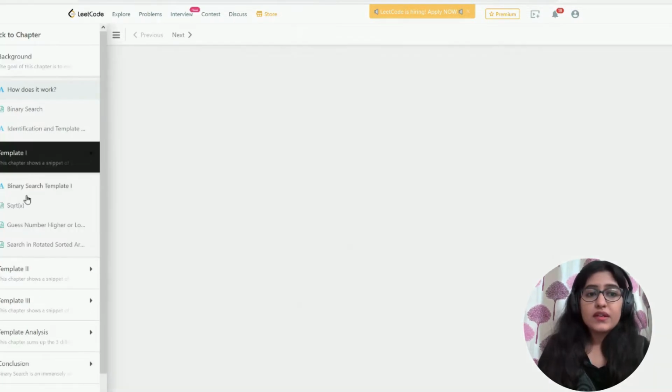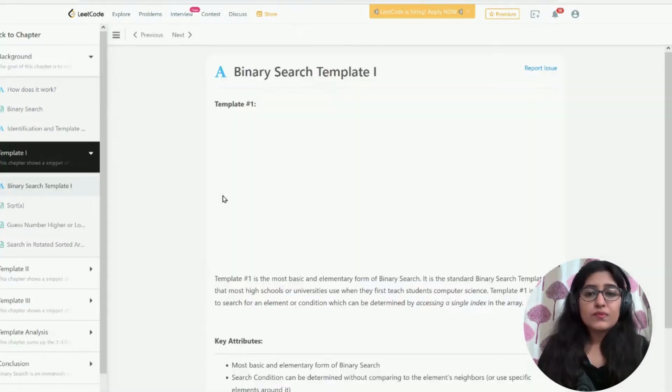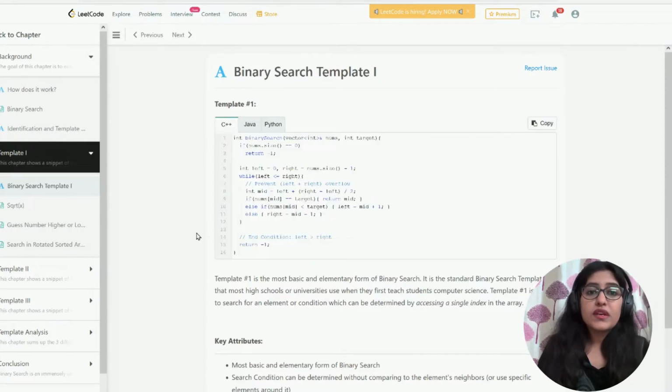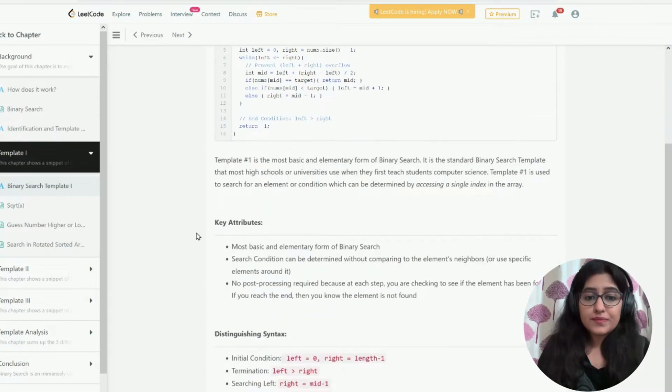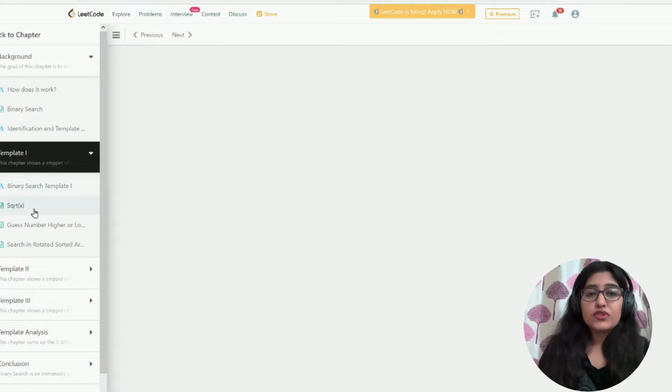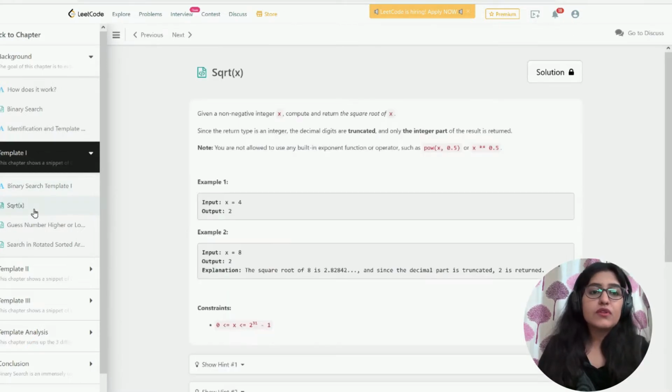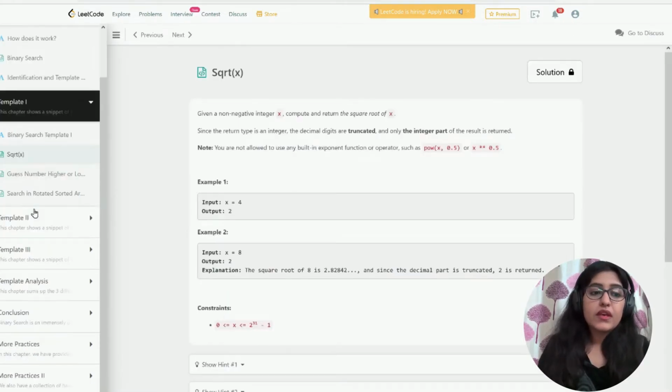Then under the template, they will explain what is the pattern that they have traced out for the questions that can be solved using a particular type of binary search. And to practice, they will also share different questions that can be solved using that particular template. So here multiple templates have been given and there is a template analysis.